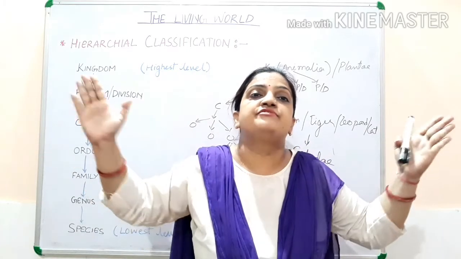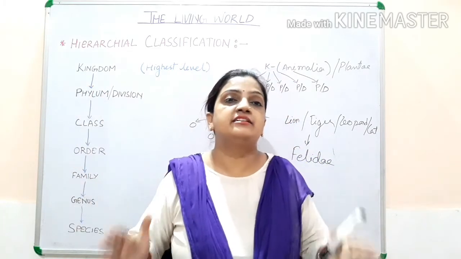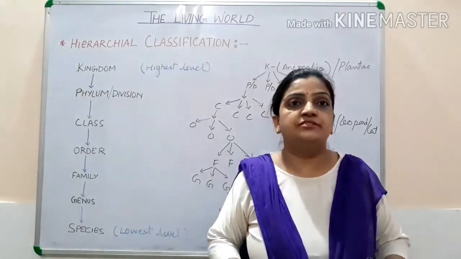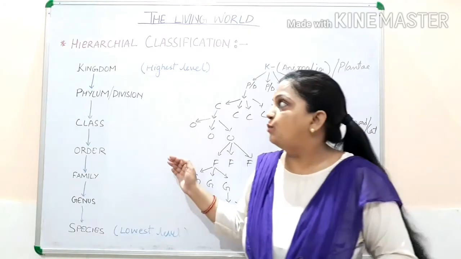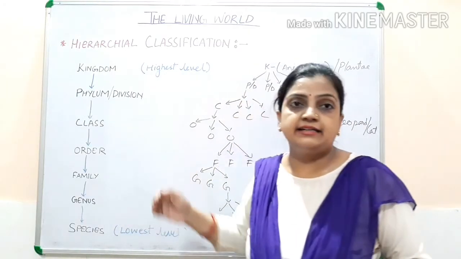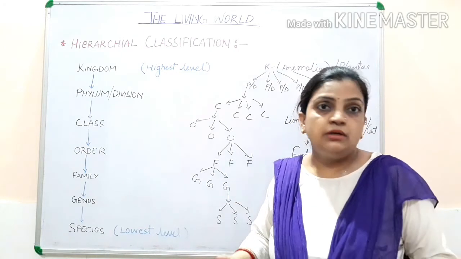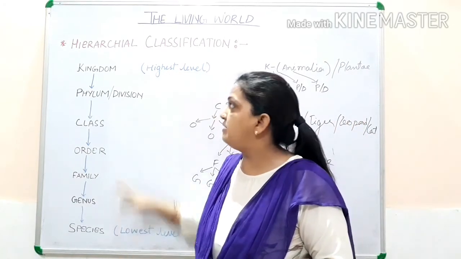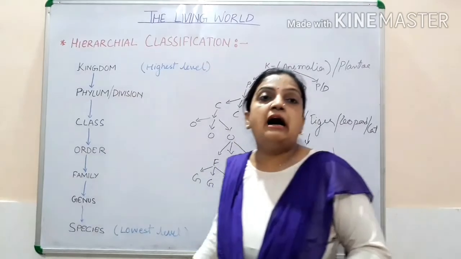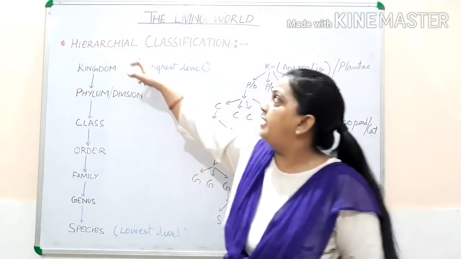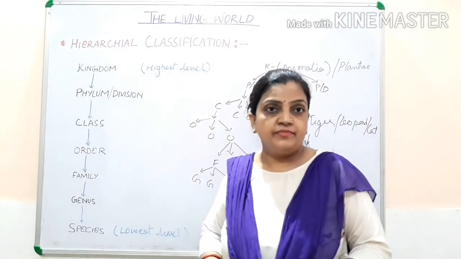There will be different variations and characters present. Hope children you have understood what the differences in the characters are and how organisms from the lowest level to the highest level are classified in the hierarchical classification. Thank you.